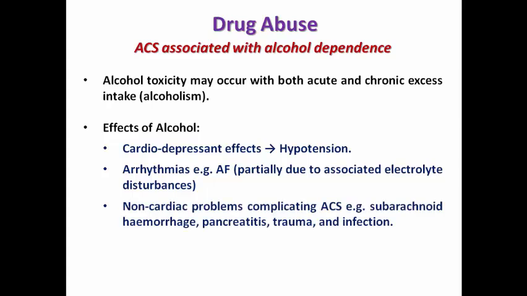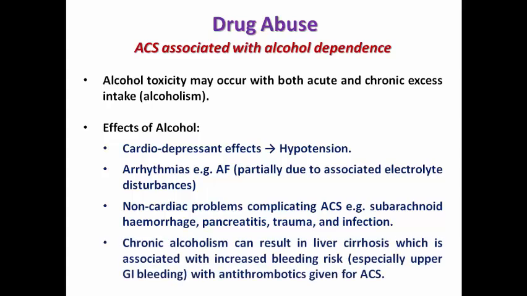Non-cardiac problems may complicate acute coronary syndrome, like subarachnoid hemorrhage, pancreatitis, trauma, or infection. And don't forget that chronic alcoholism can result in liver cirrhosis, which may increase the bleeding risk, especially upper GI bleeding due to esophageal varices. So if you are giving this patient antithrombotics, you will increase the risk for upper GI bleeding.